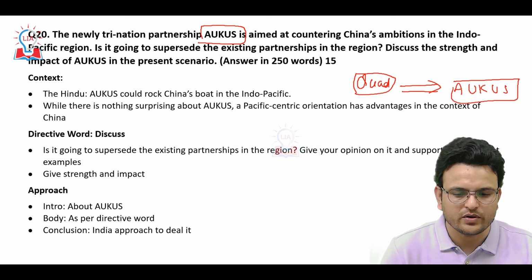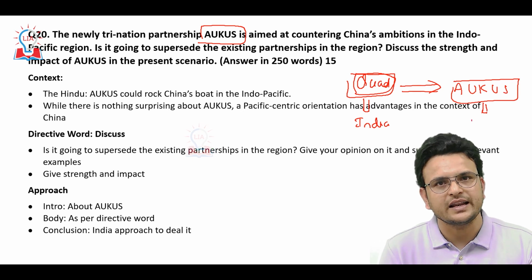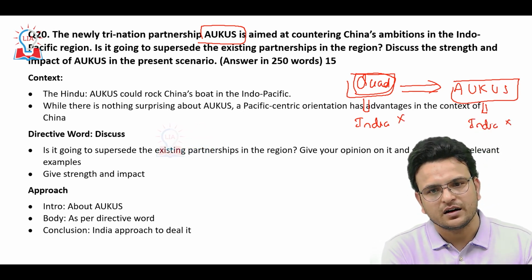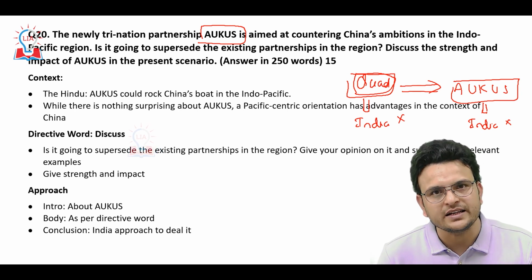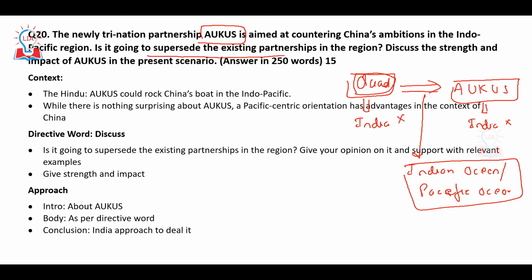Whenever we replace Quad with AUKUS, India is not there, so definitely it compromises our strategic importance in the Indian Ocean and Pacific Ocean. So this is a very known question. Here it is going to supersede the existing partnership, meaning it is going to supersede Quad. That way we have to explain.